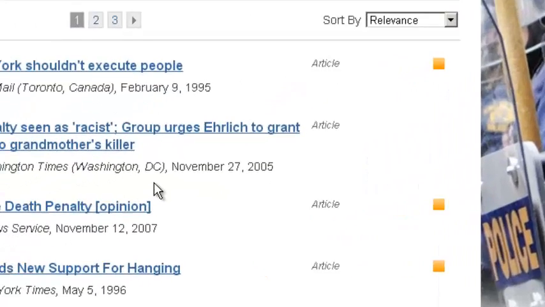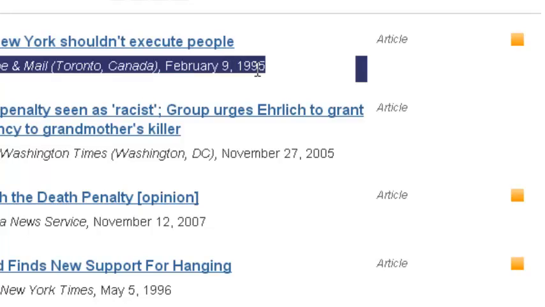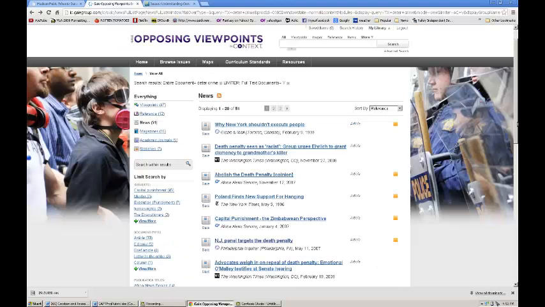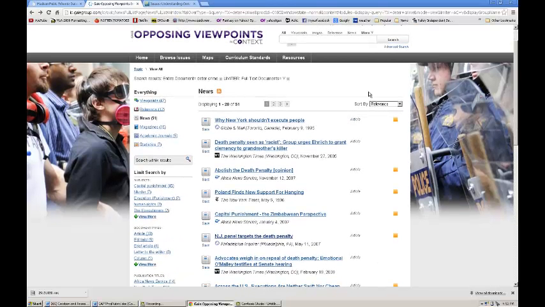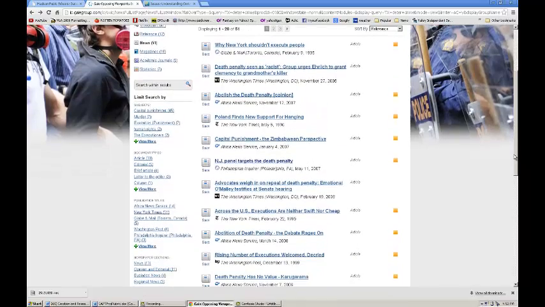They are also dated, so you want to be aware of the dates on the articles just to know how old the information might be. And if I scroll down, I see I have articles from Globe and Mail, which is from Toronto, Washington Times, African News Service, Philadelphia Inquirer. So this is not just a United States issue, this is a world issue, which fits perfectly for global studies. So let's scroll down and see if there's an article that catches our eye.